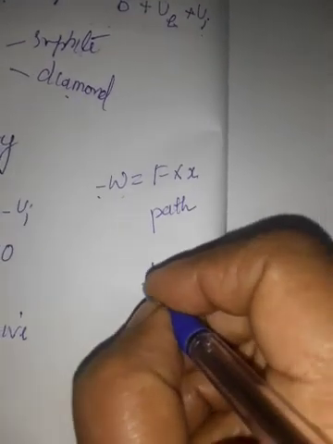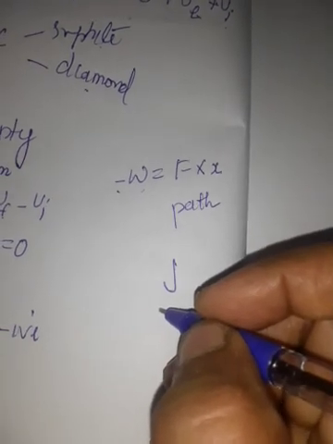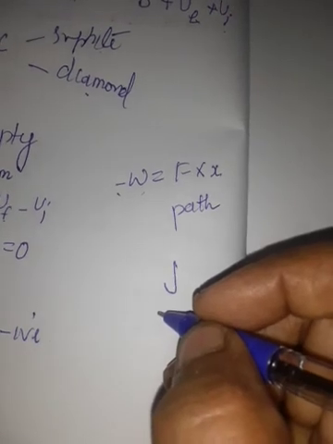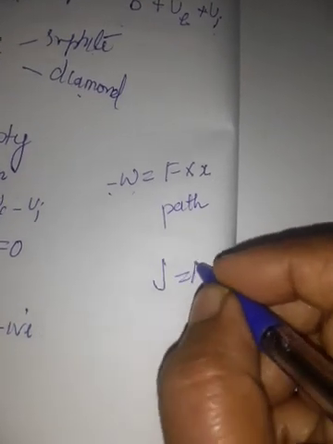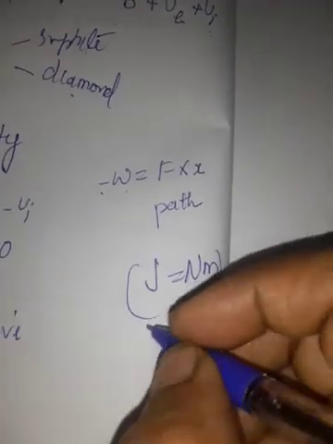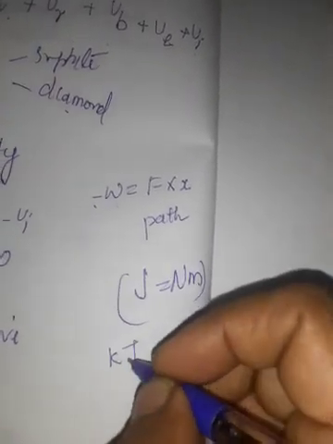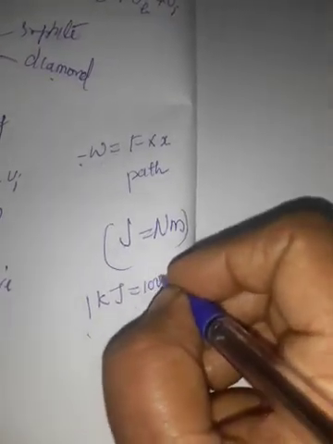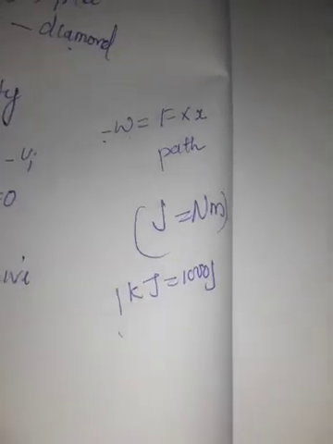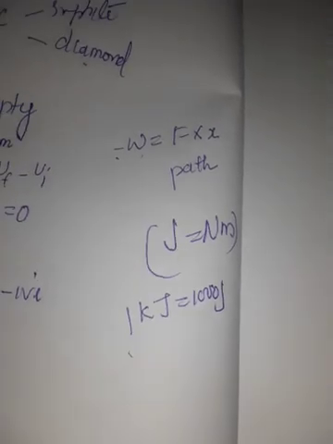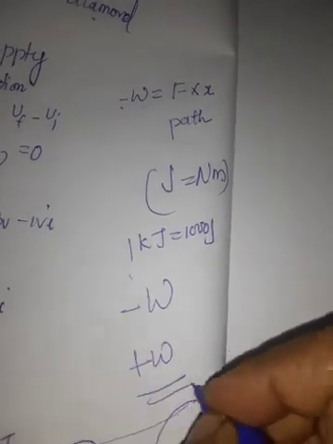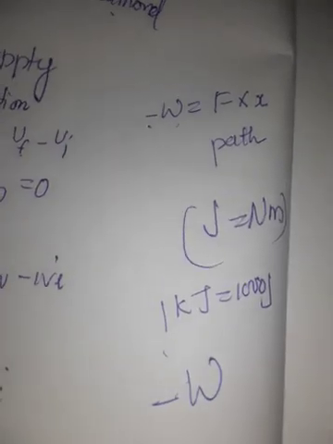Now, the unit of work. The SI unit is joule, which is defined as the work done by a force of 1 Newton through a displacement of 1 meter. That is, joule is equal to Newton meter. We often use kilojoule for large quantities of work. That is, 1 kilojoule is equal to 1000 joule. If work is done by the system, it has a negative value. If work is done on the system, it has a positive value. Everything is given in book page number 192.